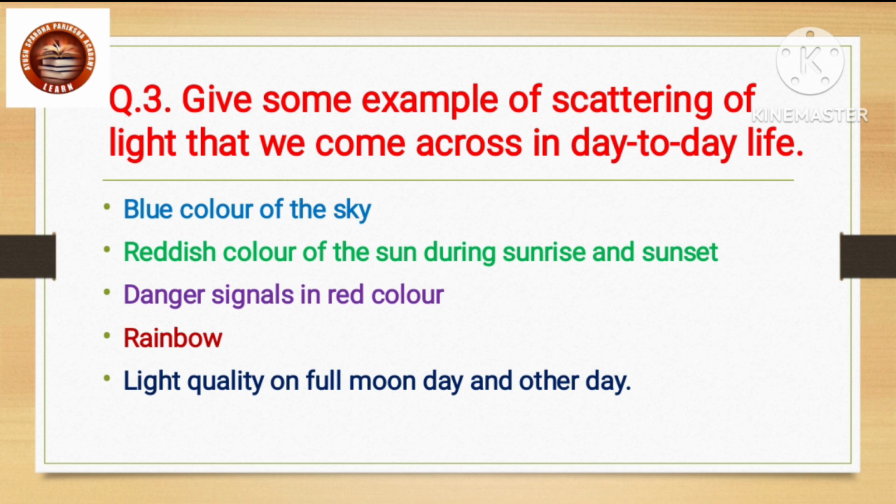Question 3. Give some examples of scattering of light that we come across in day-to-day life. Answer. Blue color of the sky, reddish color of the sun during sunrise and sunset, danger signals in red color, rainbow, light quality on full moon day and other day.